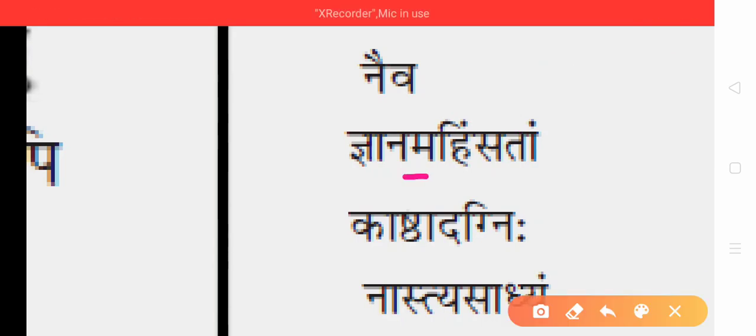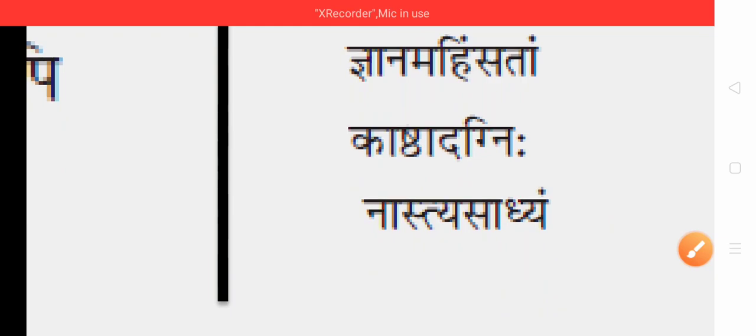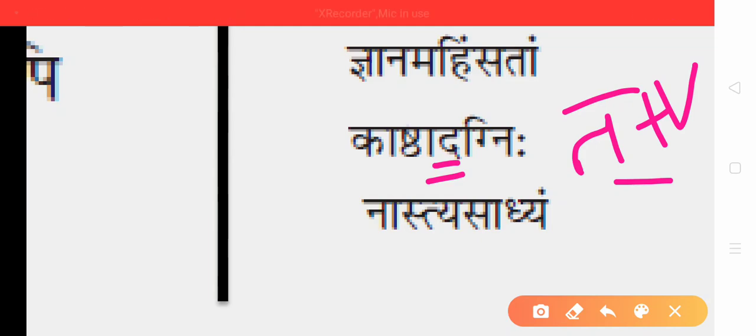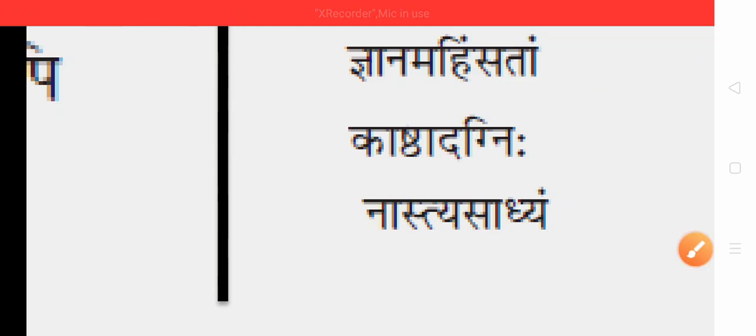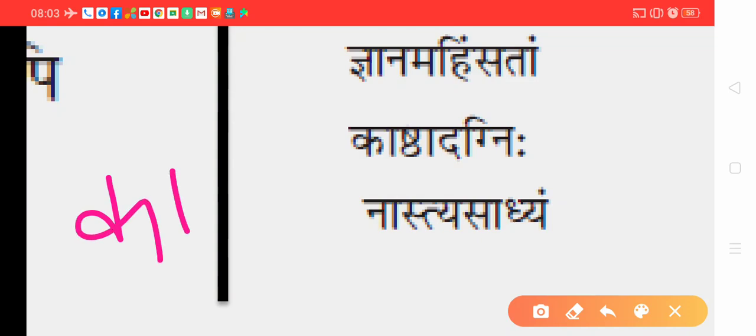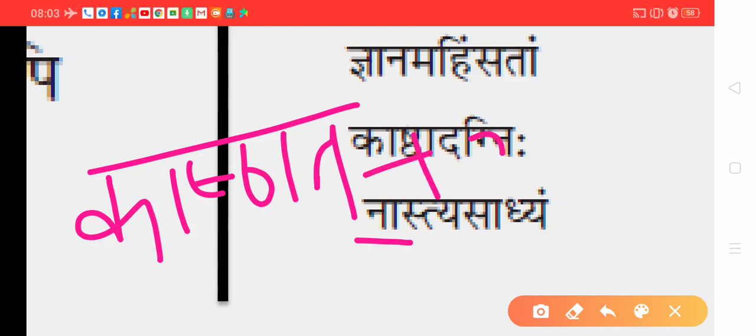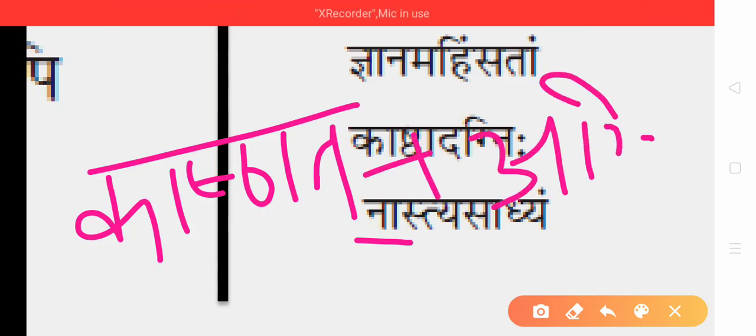Jnanam ahinsatam. It is very simple. Ma is there. When ma is split, then you have to split like halant ma plus vowel. So jnanam halant ma plus ahinsatam. Next is kastadagni. Here da is there. So da will be split as halant ta plus vowel. Which vowel is there? The a is there. The first word will be, look here, kastat. Then agni. Kastat plus agni.